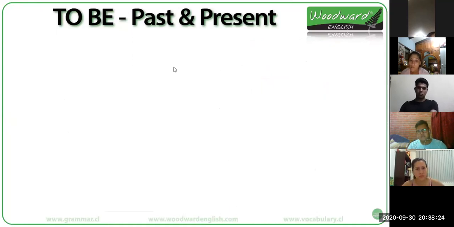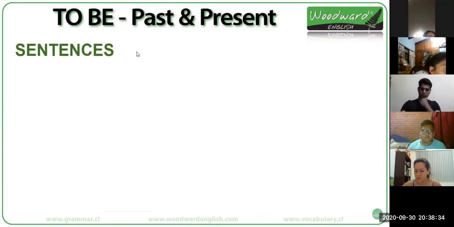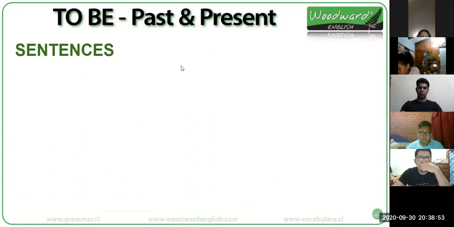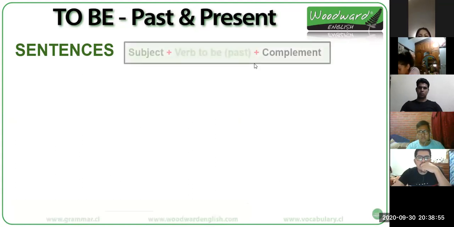Very good. So, here we have the structure of the sentences with the verb to be in the past tense. What do we need to write a sentence in the past tense with the verb to be? What do we need first? ¿Qué necesitamos? The subject, then the verb to be in the past, and complement. Yes, the verb to be in the past and complement.